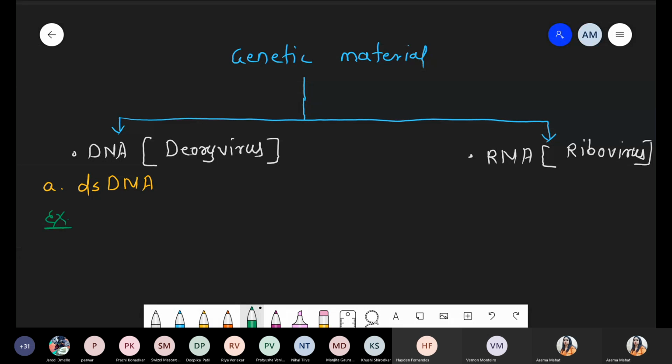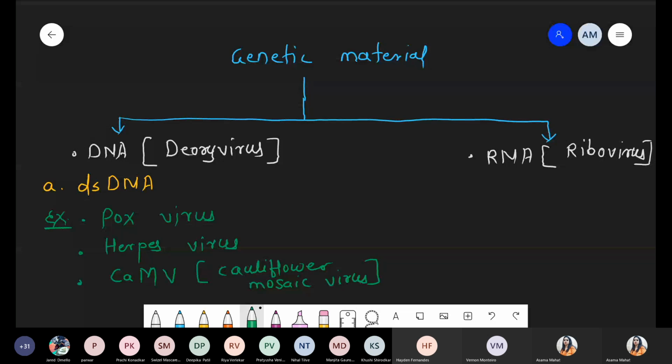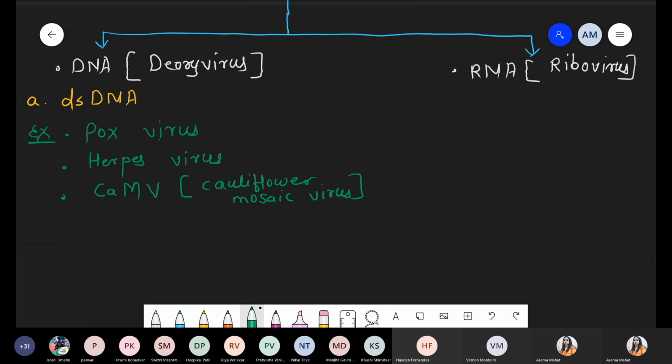First example is pox virus, which has double-stranded DNA. Second is herpes virus, which also has double-stranded DNA. As well, we are talking about cauliflower mosaic virus, CaMV. Mosaic means hybrid. These are a few examples having double-stranded DNA as a genetic material.